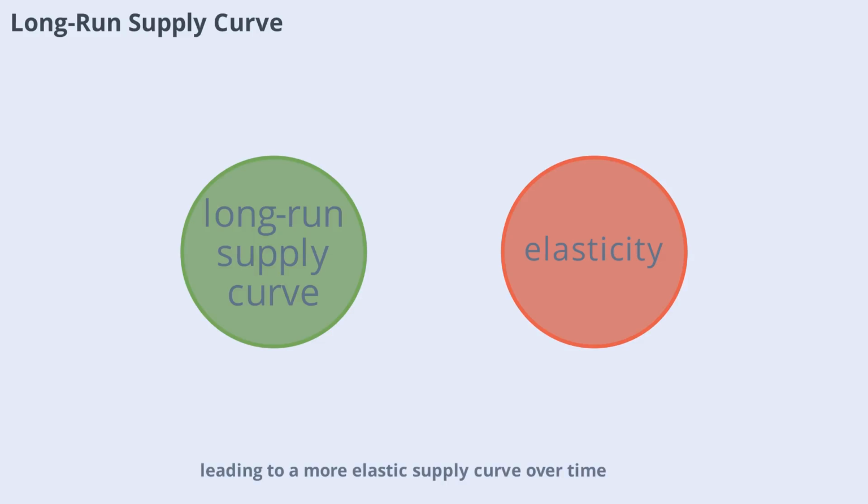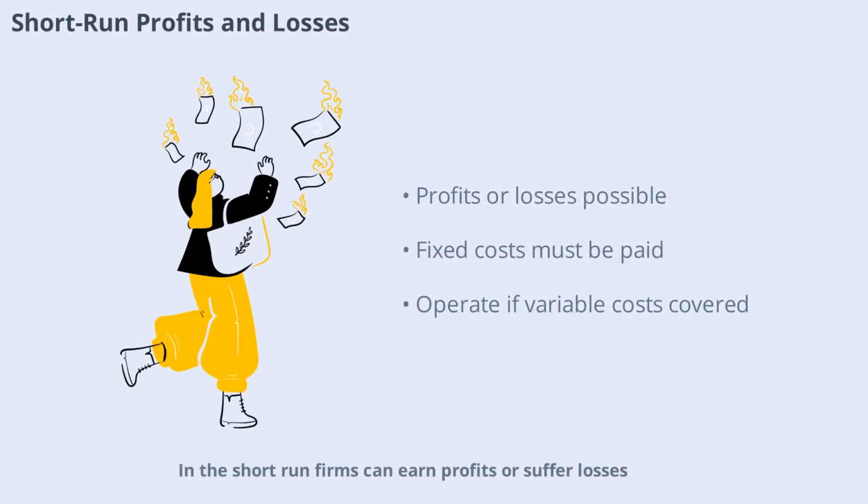In the short run, firms can earn profits or suffer losses depending on market conditions and their cost structure. Because some costs are fixed, businesses may continue operating even if they're not covering all costs, as long as they can pay their variable costs.